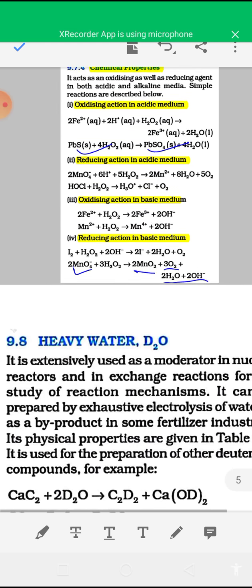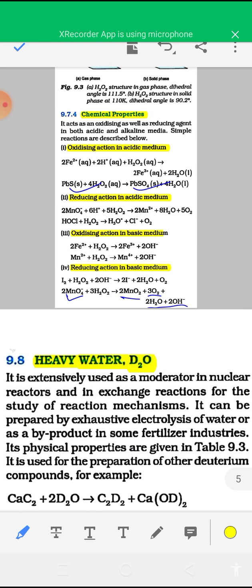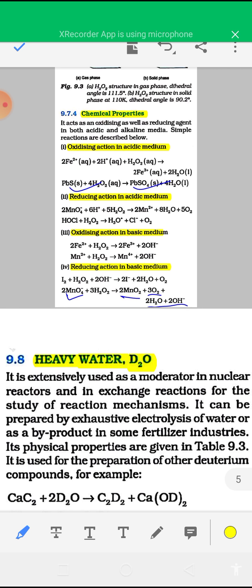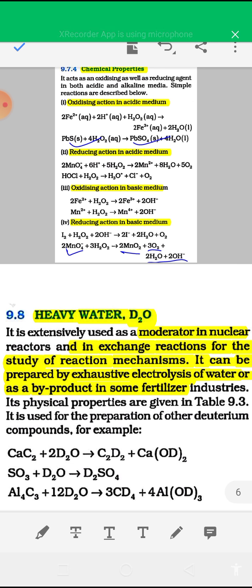And the last compound of hydrogen is heavy water, D2O. D2O is known as heavy water, deuterium oxide, and it is extensively used as a moderator in nuclear reactors, and in exchange reactions for the study of reaction mechanisms. Preparation of heavy water is not required.